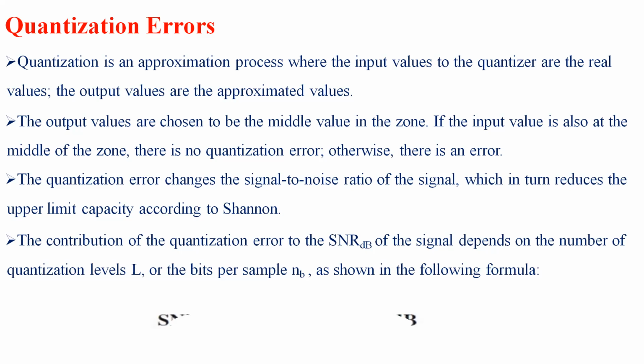The formula is SNR dB equals 6.02 n plus 1.76 dB. This is the formula to find the effect of quantization error on the SNR in dB.